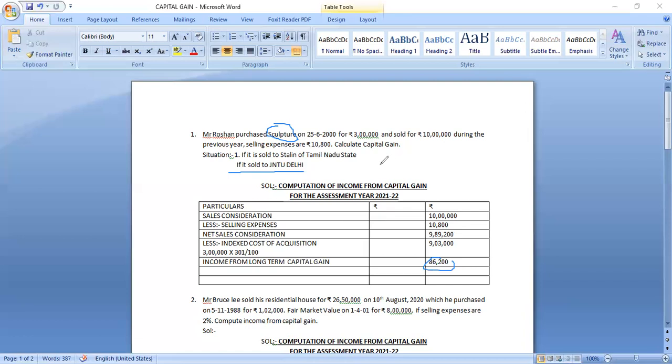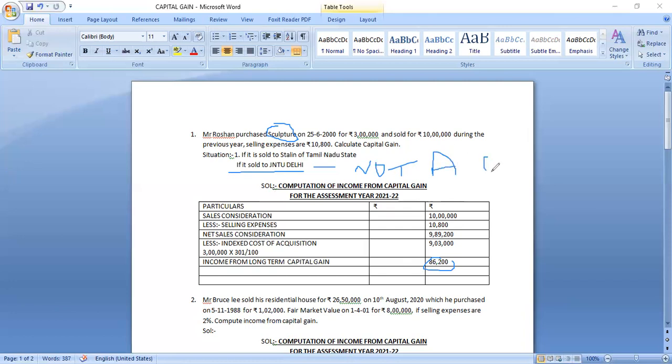So the second one, we can say it is not a capital asset. Why? Because it is sold to university. If you're selling to university or selling to government or selling to any museum, it is not a capital asset.